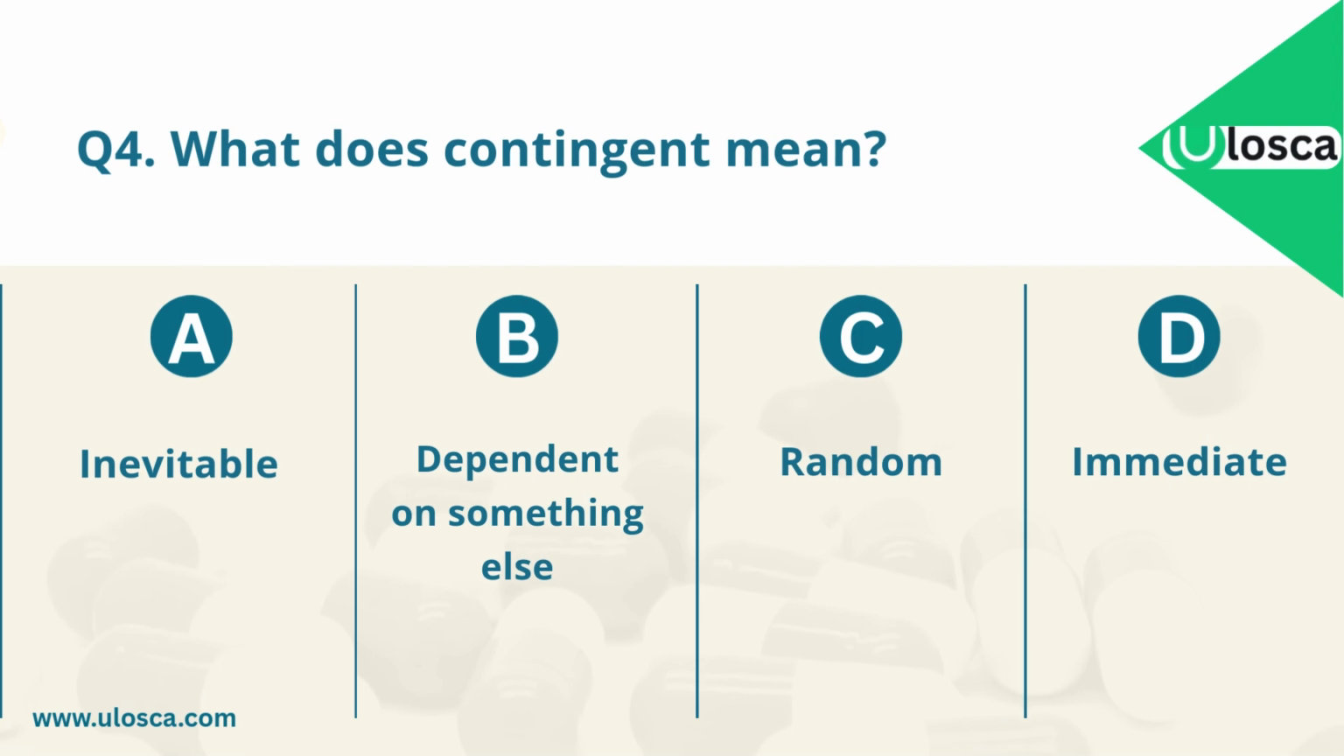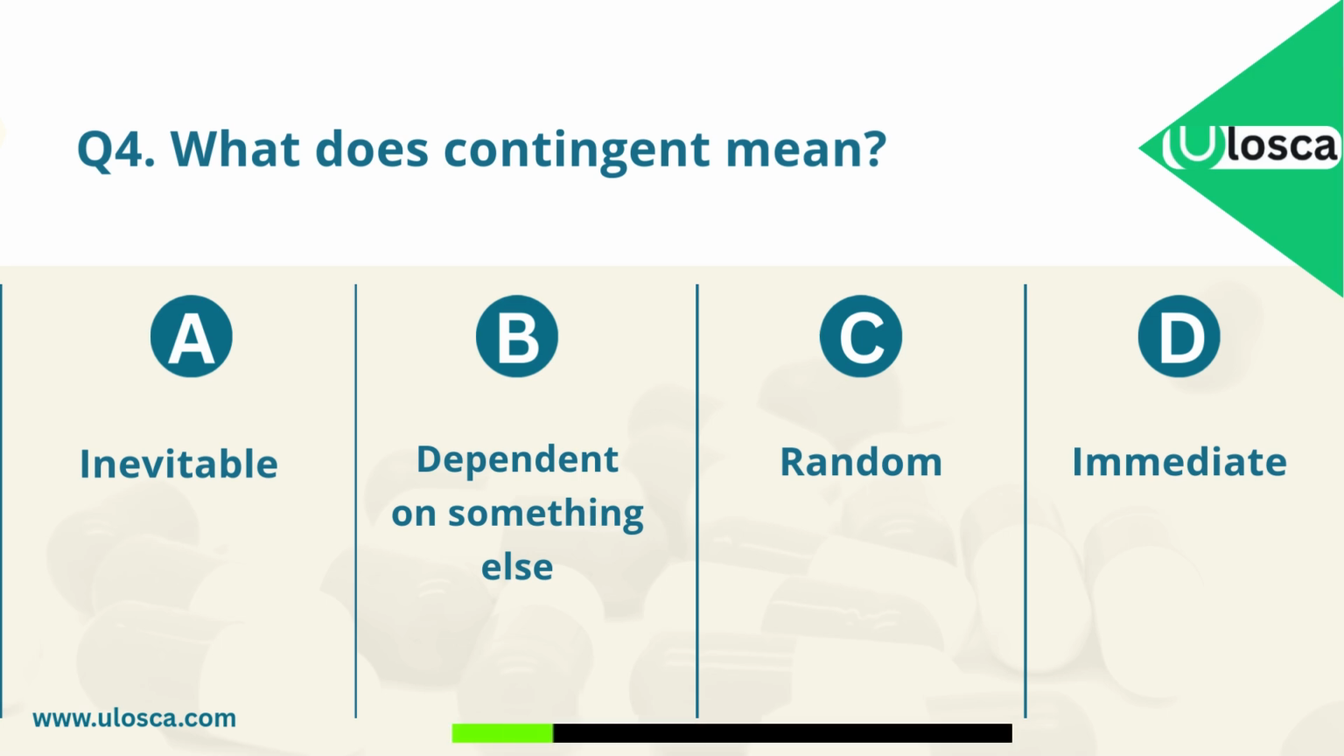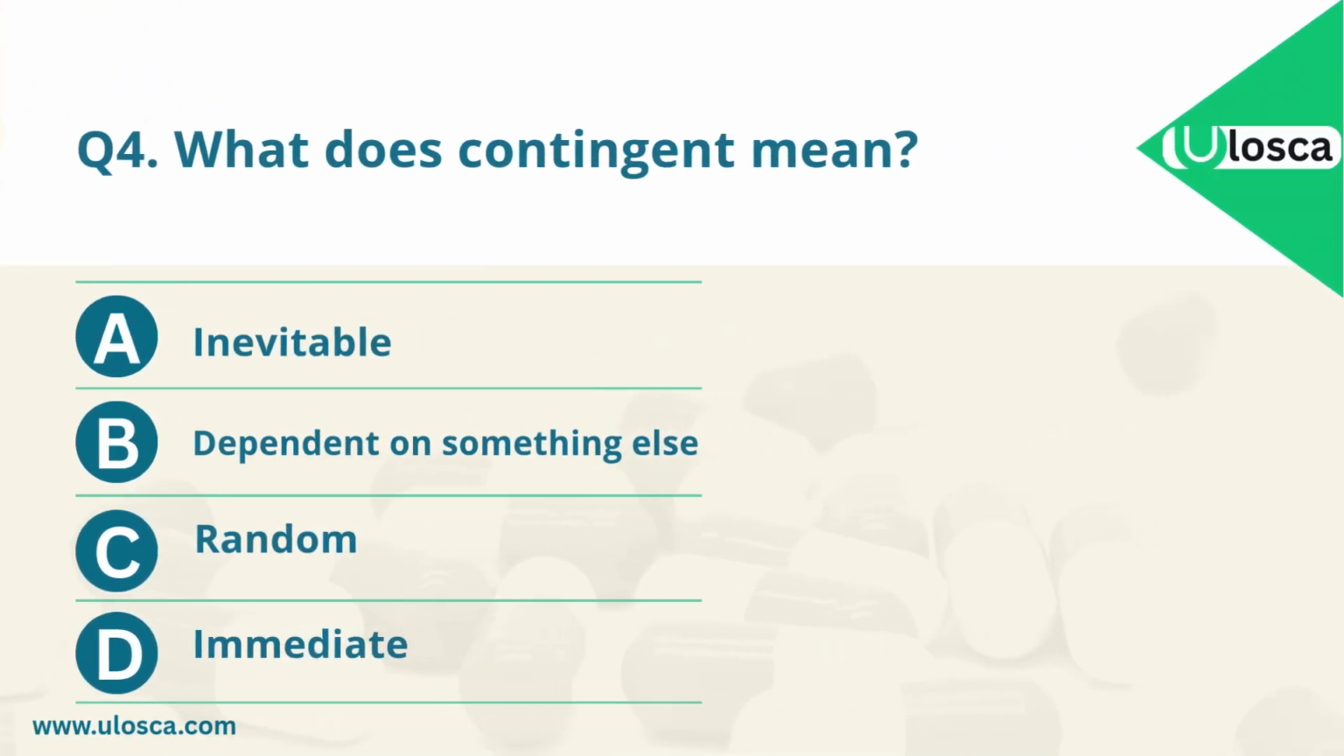Question 4. What does contingent mean? A. Inevitable. B. Dependent on something else. C. Random. D. Immediate. Which one is the correct answer? The correct answer is B. Dependent on something else.